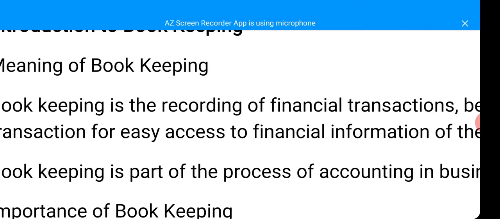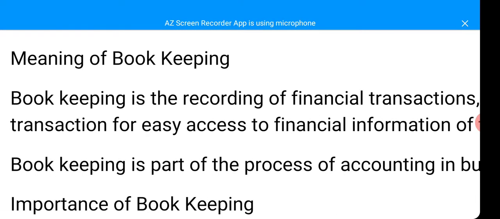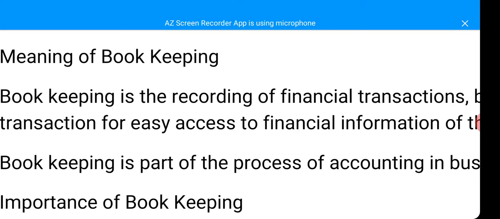Bookkeeping is the recording of financial transactions, be it cash or credit transaction, for easy access to financial information. So the point there is, bookkeeping is the recording of financial transactions. Bookkeeping is what? The recording of financial transactions. And the need for this is what? For easy access to financial information of the business.